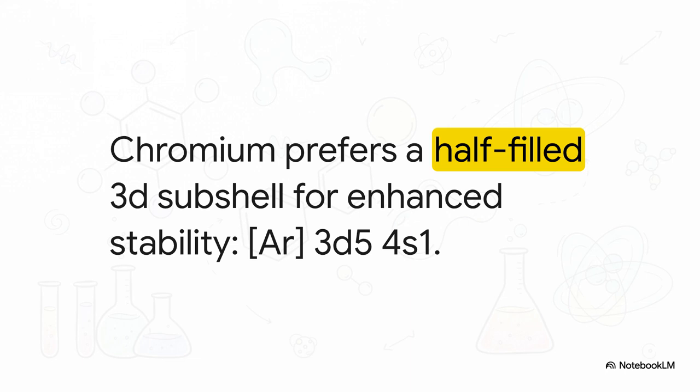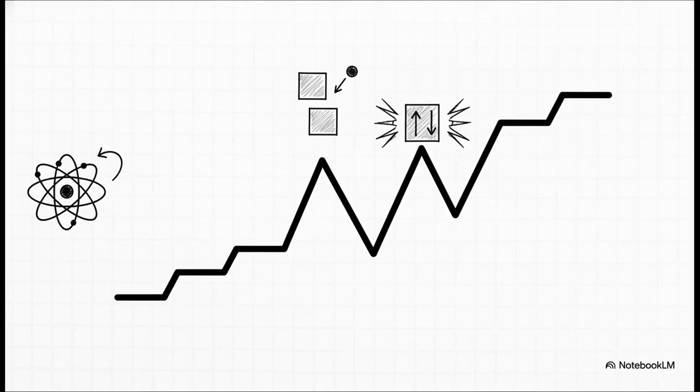Why on earth does it do that? Well, it turns out chromium strongly prefers a half-filled 3d subshell because it gives it enhanced electronic stability. It literally shifts an electron out of the 4s orbital just to make this happen. It's bending the rules to find a more stable, energetic resting place. And copper follows that exact same rebellious lead, but this time for fully filled stability. Also, when these metals form ions, remember that electrons are removed from the 4s subshell first.